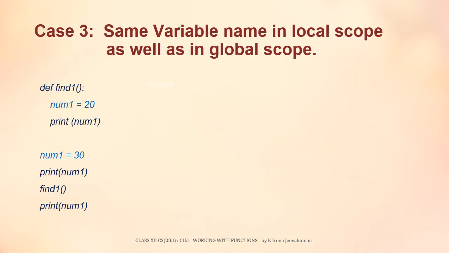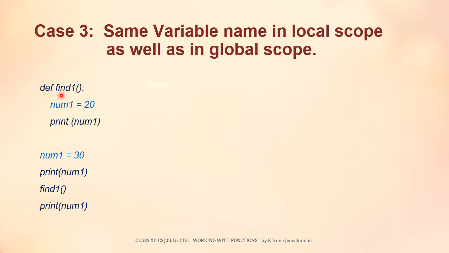Case 3. Same variable name in local scope as well as in global scope. Let us see what happens when same variable name is in local scope as well as in global scope through this Python program. Now, if inside a function, a value is assigned to a name which is already there in the higher level scope, Python won't use this higher level scope variable because it is an assignment statement, and assignment statement creates a variable by default in its current environment. Now let us evaluate this program line by line to understand the scope resolution of a name.